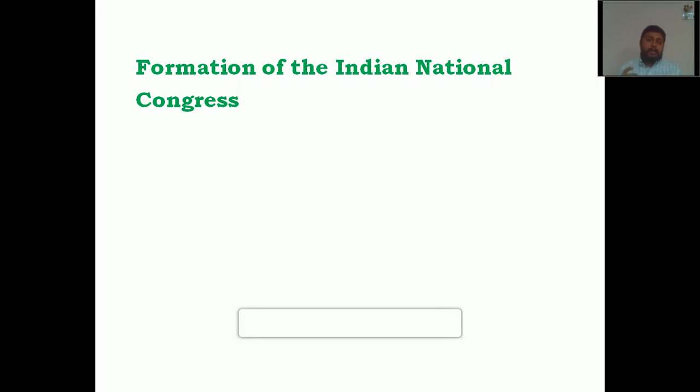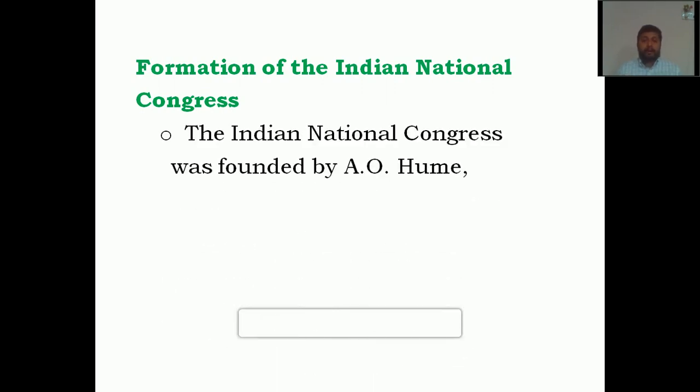So the Indian National Congress became the leader of the movement against the British. Let's see some points about the Indian National Congress. The Indian National Congress was founded by A.O. Hume. A.O. Hume is the founder of the Indian National Congress, and he was a retired English civil servant.